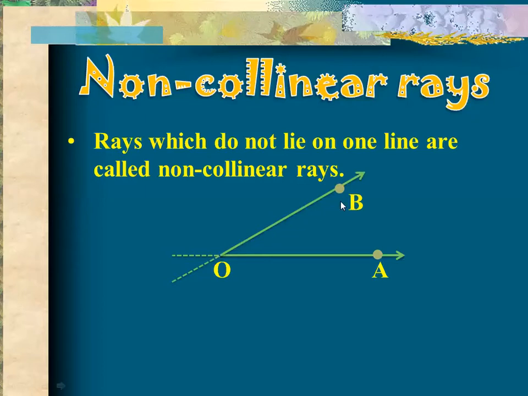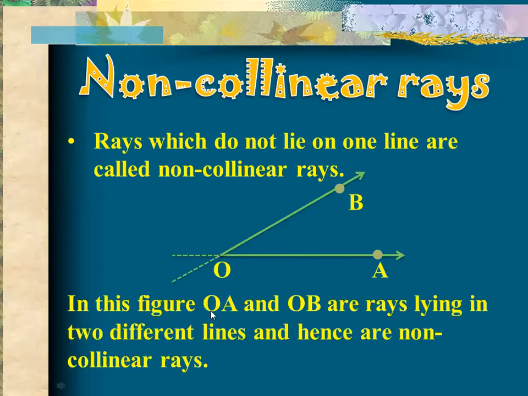As you can see, these two rays are not lying on one line. In this figure, ray OA and ray OB are rays lying on two different lines and hence are non-collinear rays. Why non-collinear rays? Because they do not lie on one line.